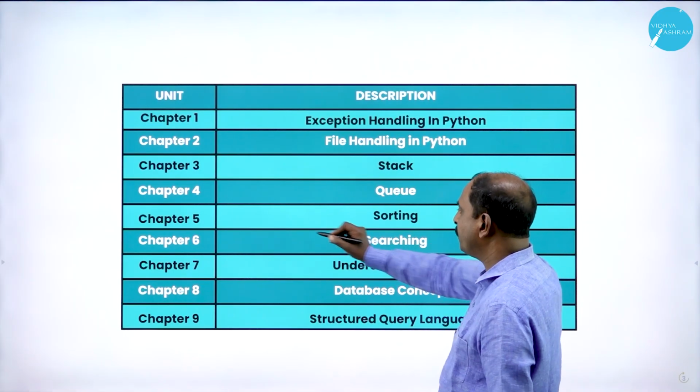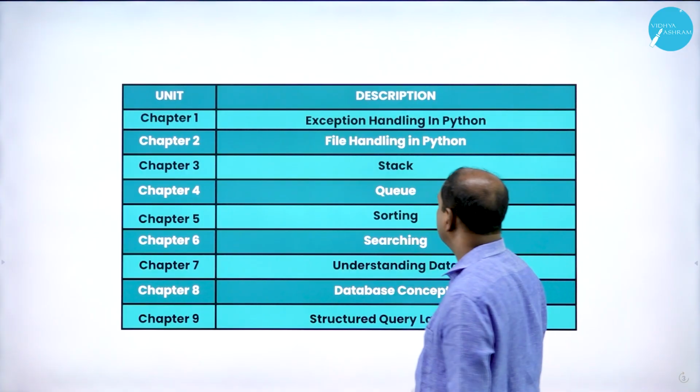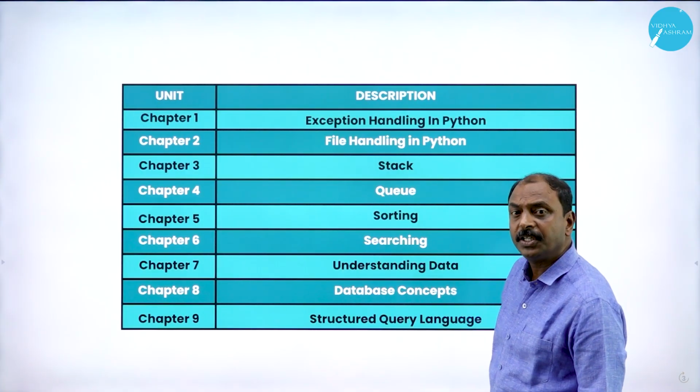That is chapter 5, and then chapter 6. Chapter 6 is nothing but searching. So what is searching here?